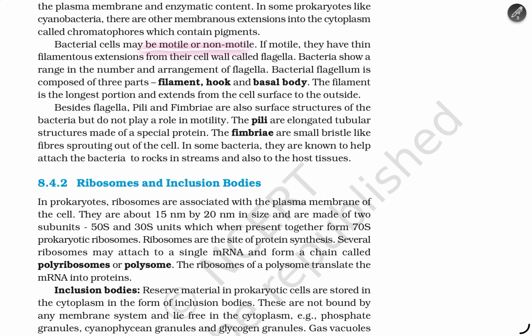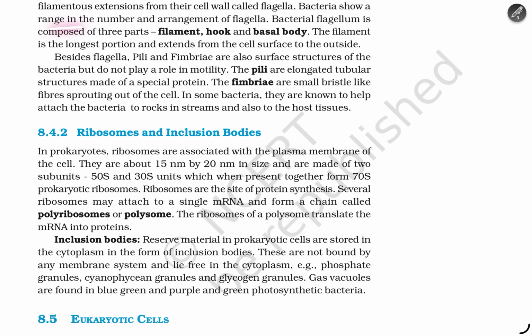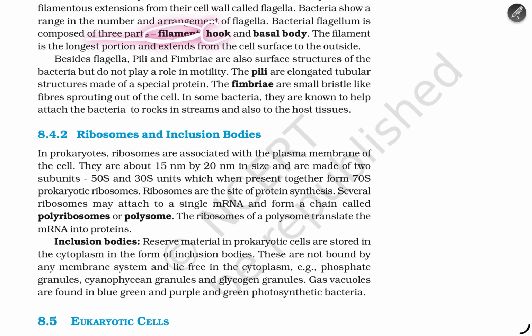Bacterial cells may be motile or non-motile. If motile, they have thin filamentous extensions from the cell wall called flagella. Bacteria show a range of numbers and arrangements of flagella. A bacterial flagellum is composed of three parts: filament, hook, and basal body. The filament is the longest portion and extends from the cell surface to the outside. Besides flagella, pili and fimbriae are also surface structures of bacteria, but they do not play a role in motility.